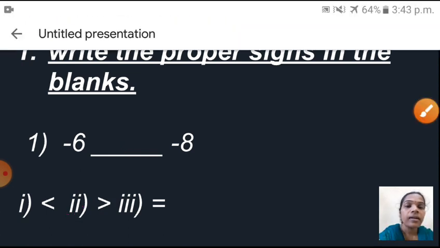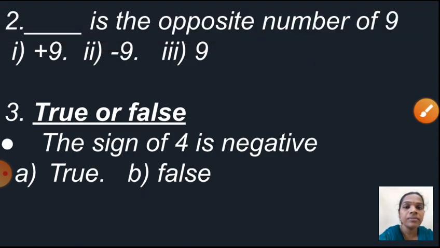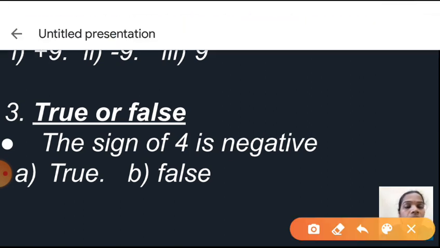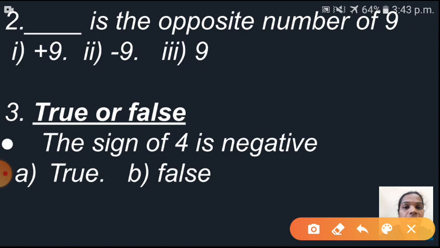Understood children? Next one is, see here, dash is the opposite number of 9. Can you say? Very good. Negative 9, isn't it? Here your answer options are plus 9, minus 9, 9. So here your answer is what? Yes, very good. Minus 9. You have to click the correct option.